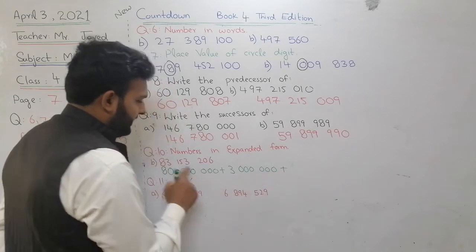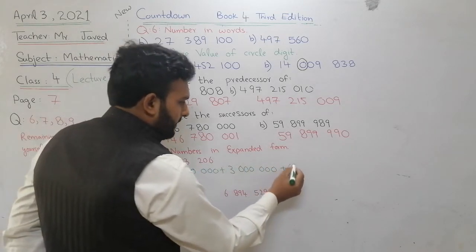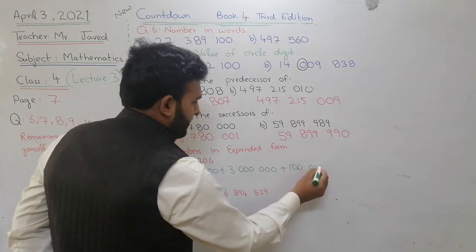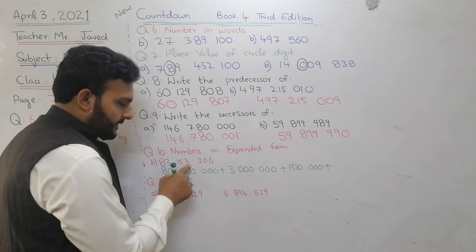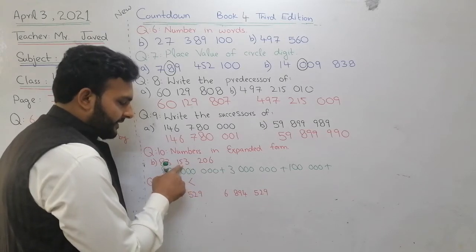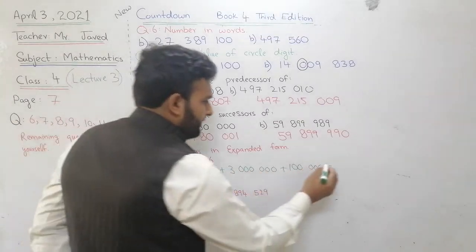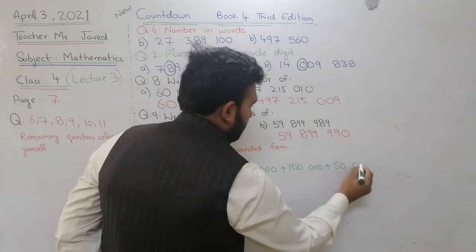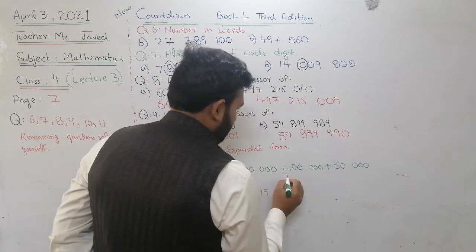Then after the plus sign, this is 100,000, like this. Then after plus, this is 5, what will be 5? 50,000. This is the place value of 5, 50,000, like this. And then next I will write plus here.